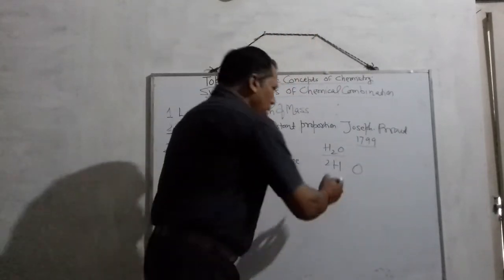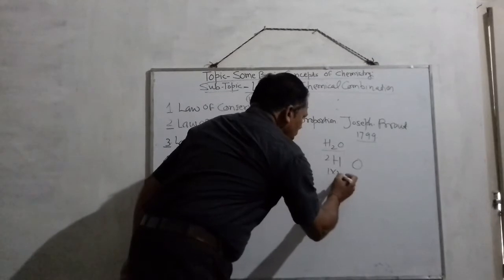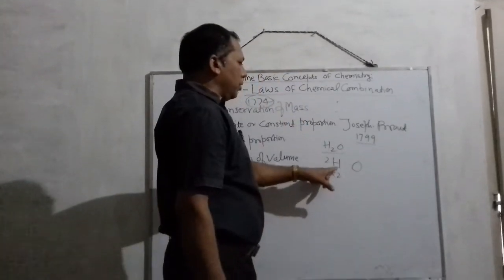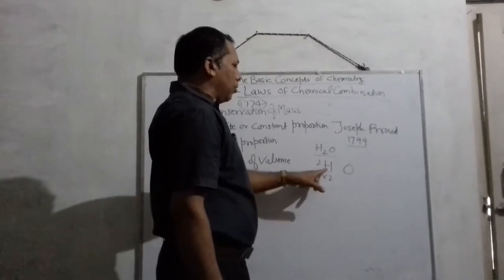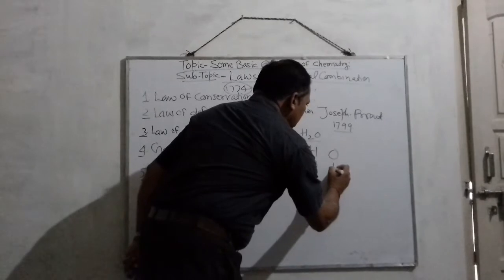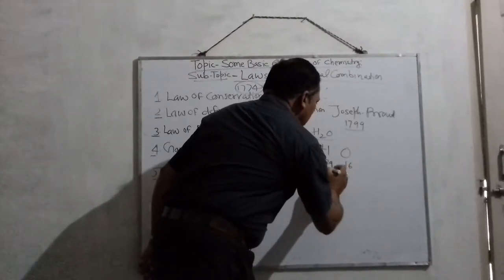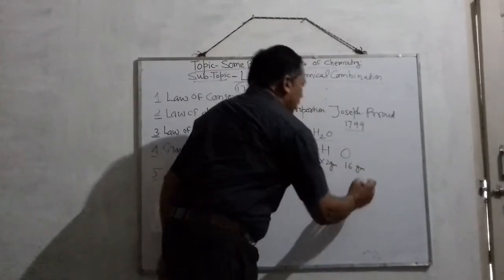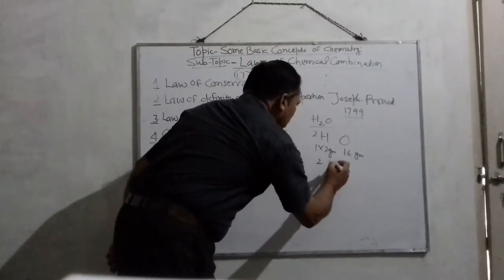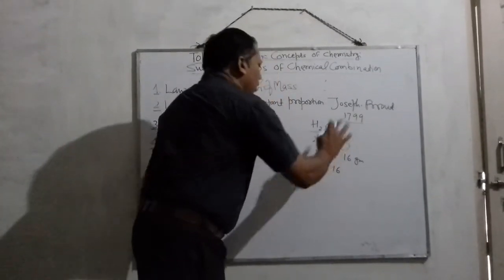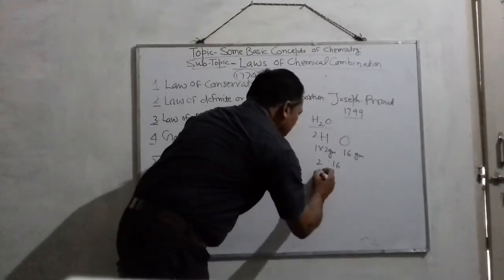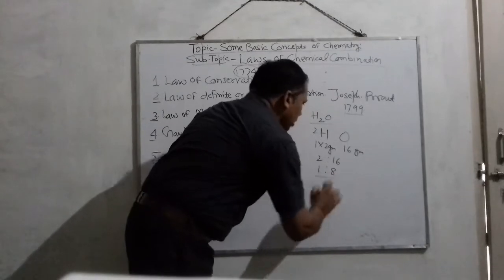Here there is 1 into 2, this is the ratio. 1 is the atomic mass of hydrogen and there are 2 atoms, so 1 into 2, and oxygen here is 16. Suppose we represent it in gram, so this is 16 gram. The ratio between hydrogen and oxygen in water is 2 to 16, and simply it can be written as 1 to 8.